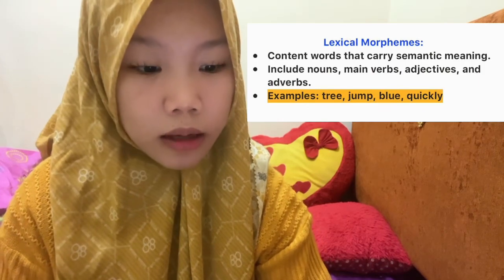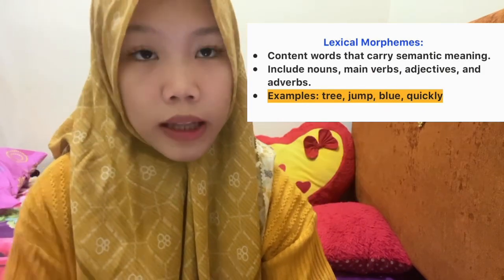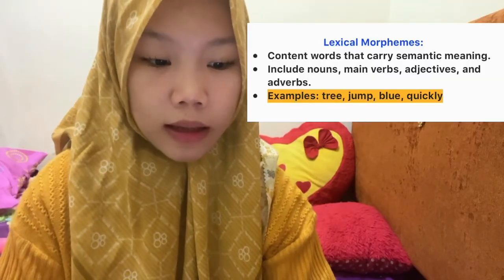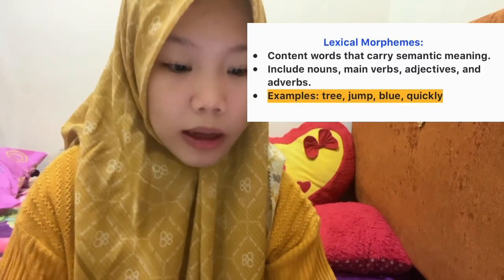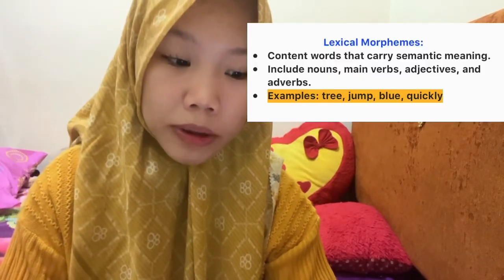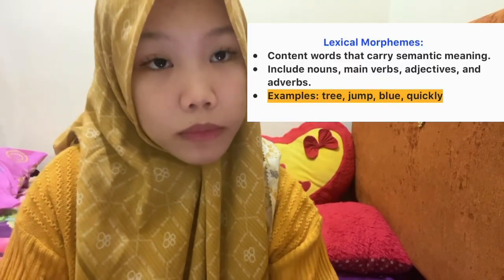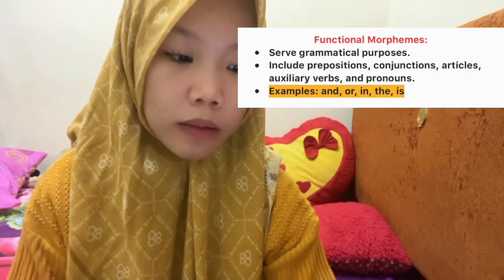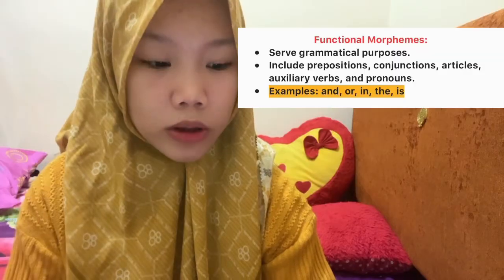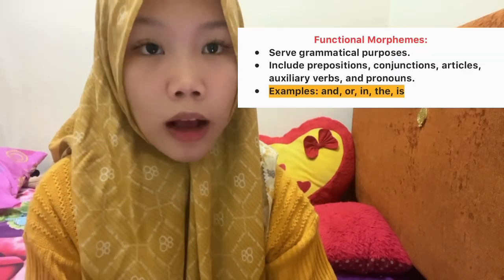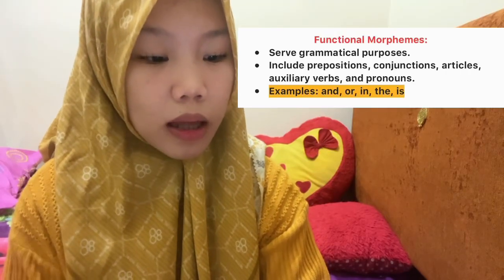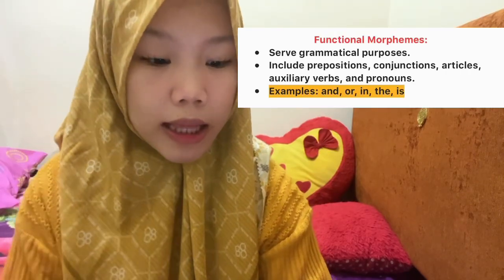The other types of morphemes are lexical and functional morphemes. Lexical morphemes are content words that carry semantic meaning, including nouns, main verbs, adjectives, and adverbs. For example, tree, jump, blue, and quickly. Functional morphemes serve a grammatical purpose, including prepositions, conjunctions, articles, auxiliary verbs, and pronouns. For example, and, or, in, the, is.